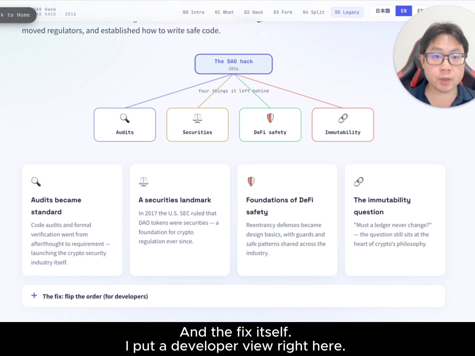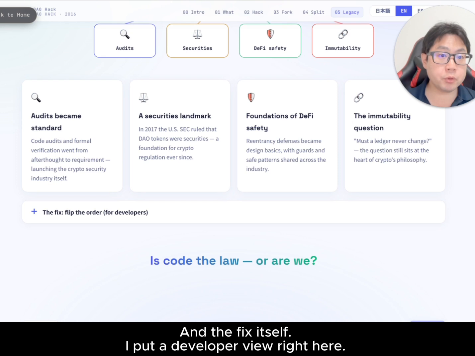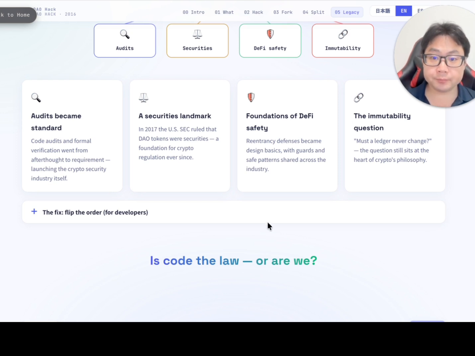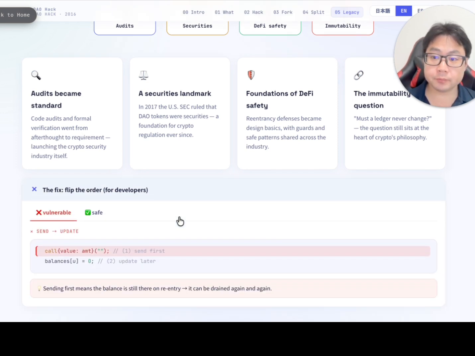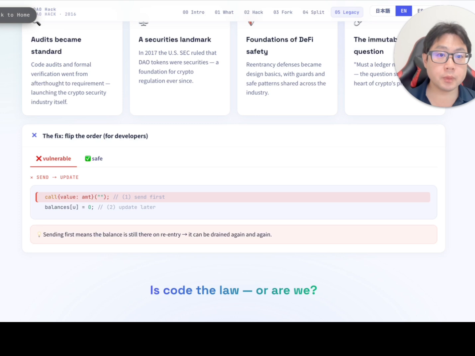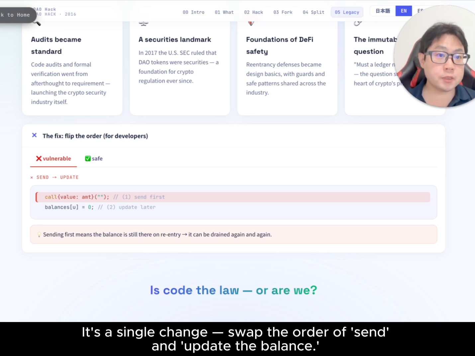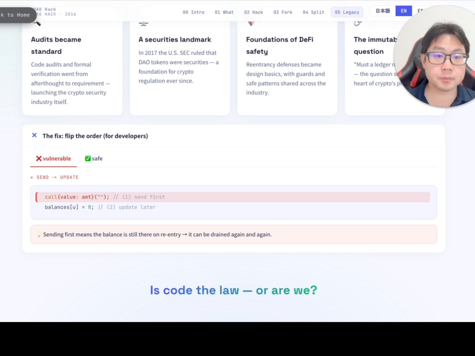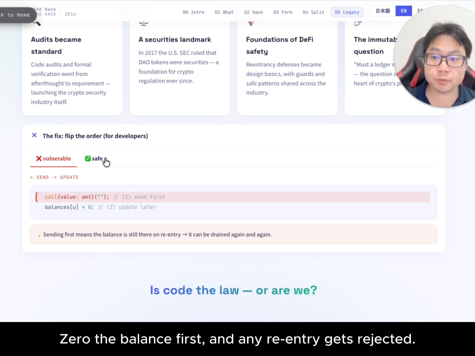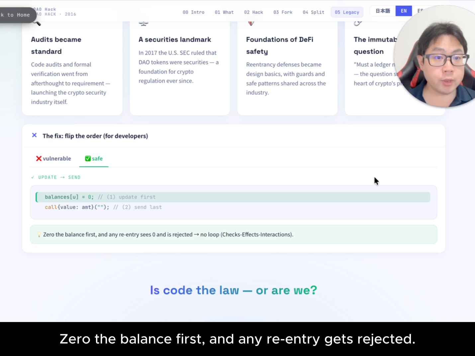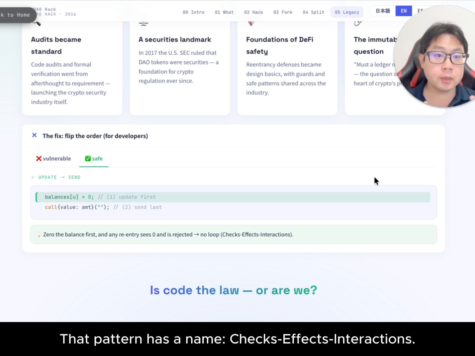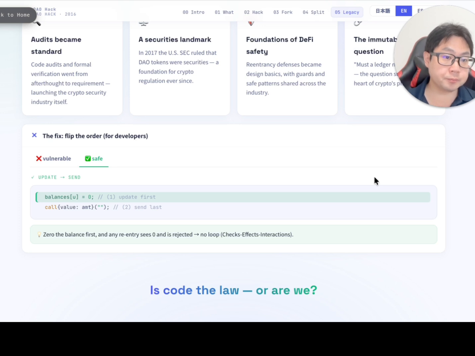And the fix itself. I put a developer view right here. It's a single change, swap the order of send and update the balance. Zero the balance first, and any re-entry gets rejected. That pattern has a name, checks-effects-interactions.